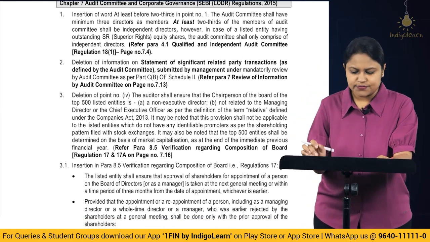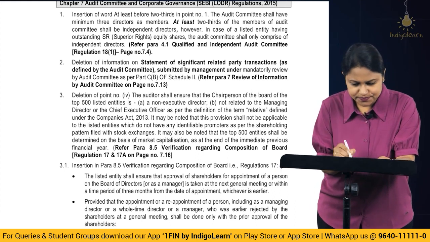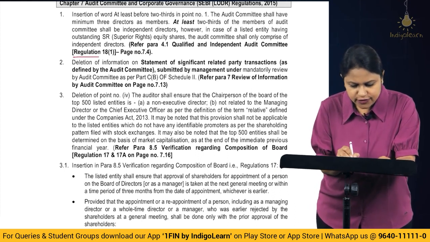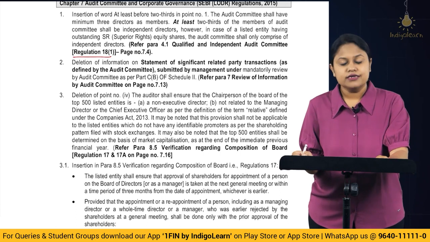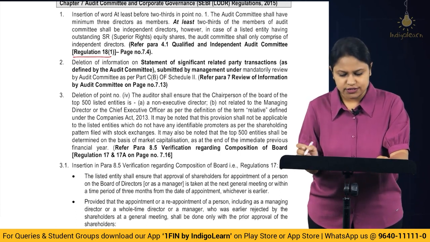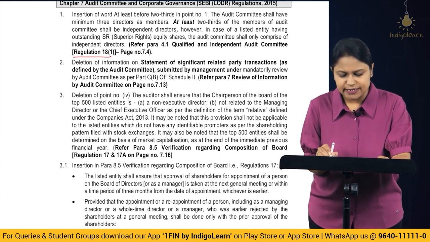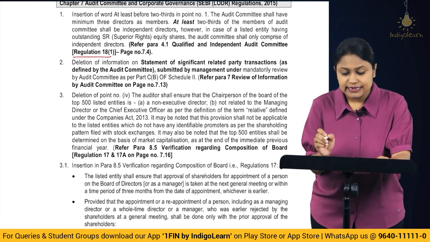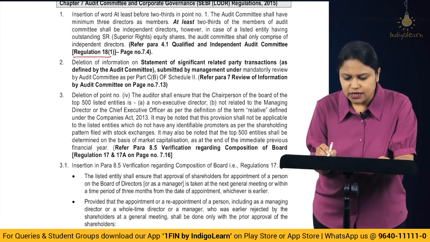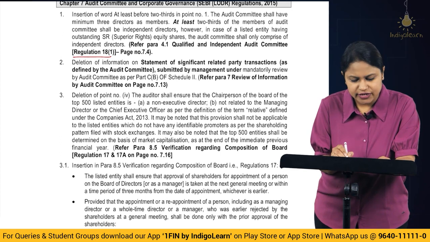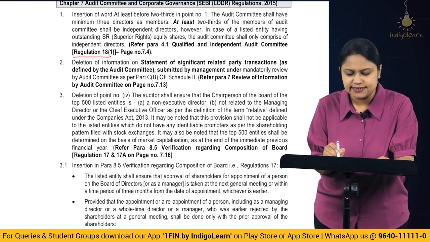So first one is with respect to Regulation 18, which is talking about the composition, that is the Qualified and Independent Audit Committee's composition, where you talk about the Audit Committee shall have a minimum of 3 directors as members, which remains as it is.